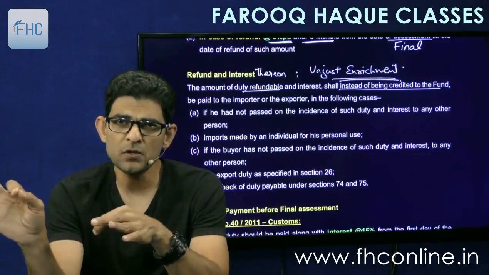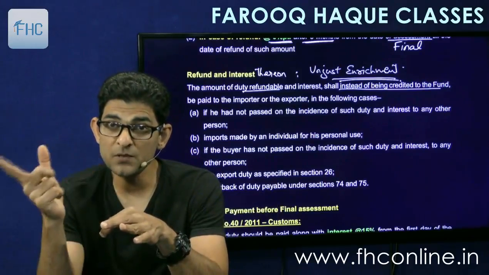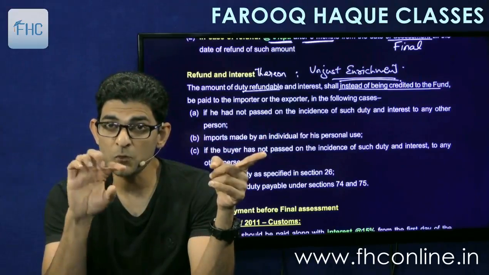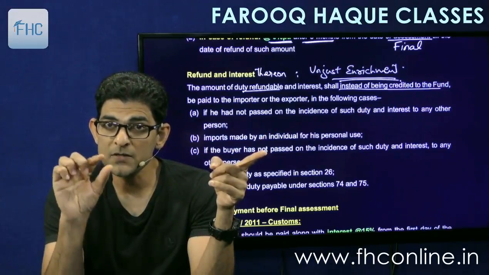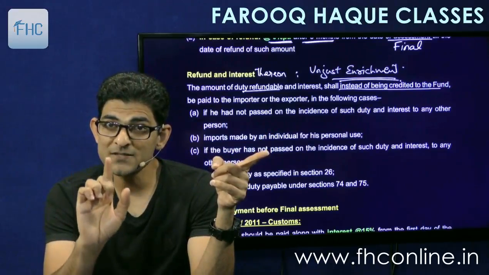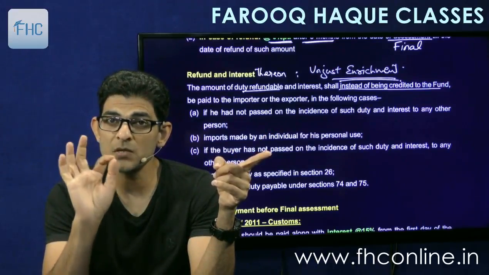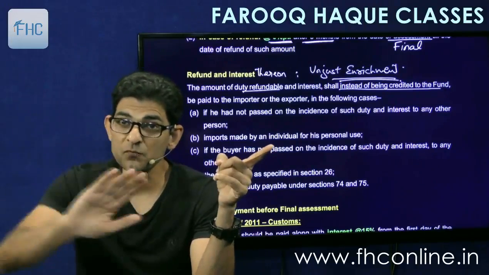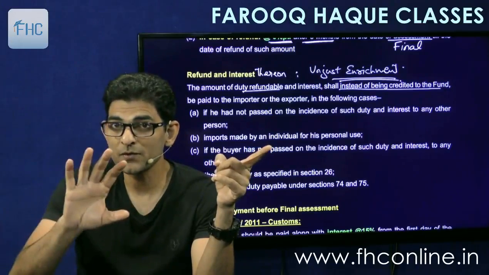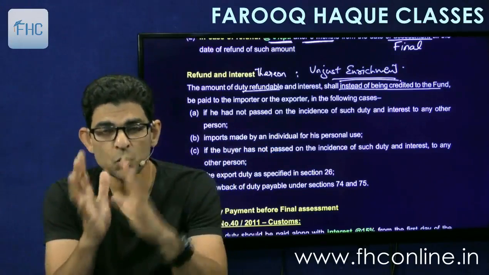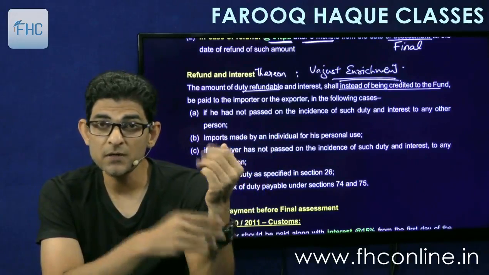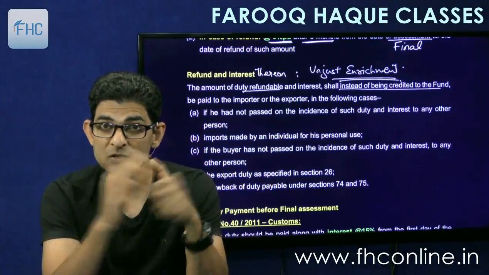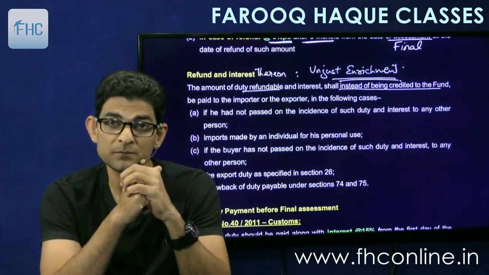Or even if I have sold, but I have made a contract with the buyer in which I have clearly written that right now the duty is provisionally assessed, so I am not passing on the burden to you. I will pass on the burden when finalization takes place, when the duty gets finally assessed. Then whatever amount is assessed, then I will recover that amount from you. So I am not recovering it right now at the time of sale. So if I can show this contract to the proper officer that look, I have not transferred the burden, I will transfer the burden only when finalization takes place, then I am entitled for refund.